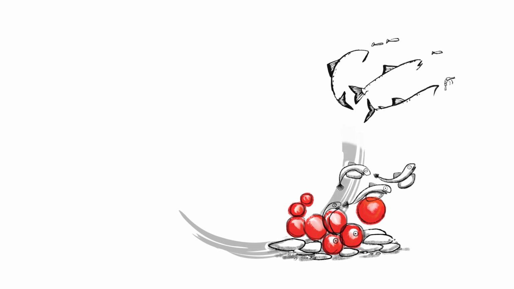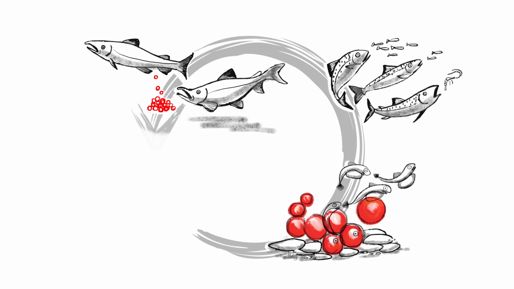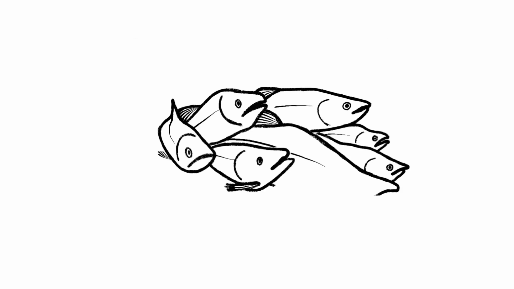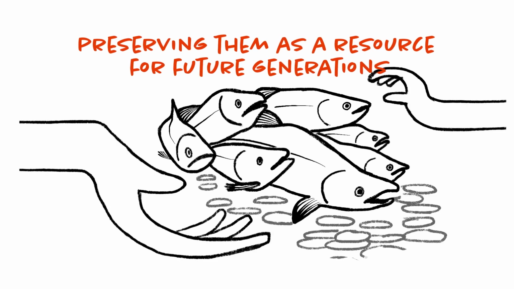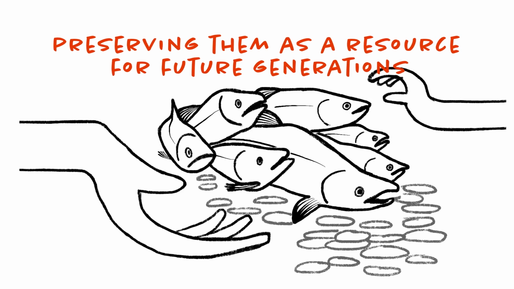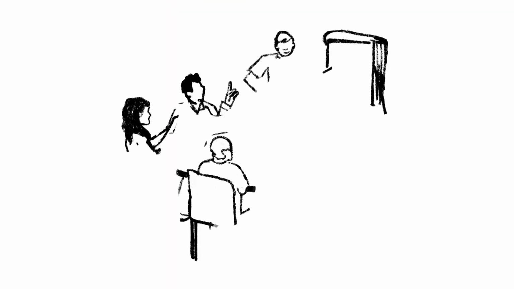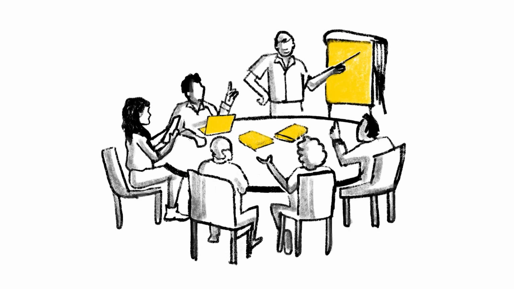Salmon are born in rivers and streams, migrate out to the ocean to feed and grow, and then return to their streams to spawn and die. Fisheries and Oceans Canada's highest priority for managing salmon is preserving them as a resource for future generations. So how do we do that? By using stock assessment science to give fisheries managers the advice they need to make sound decisions about the conservation and management of salmon.